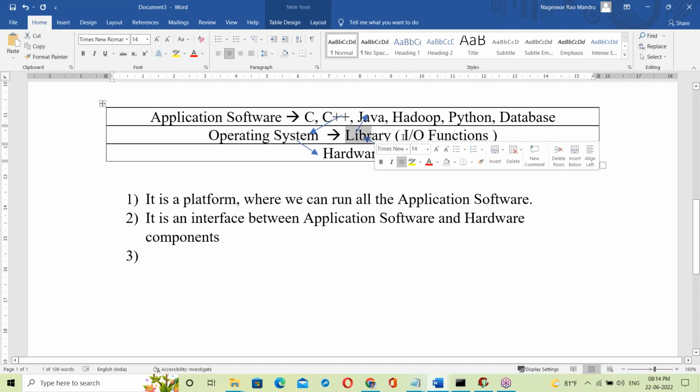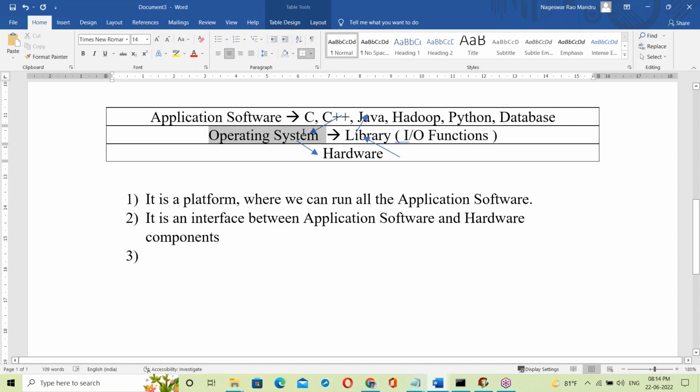Library is a collection of input-output functions. It means C language functions. Every OS is developed in C language. Almost all the operating systems, like Windows OS.